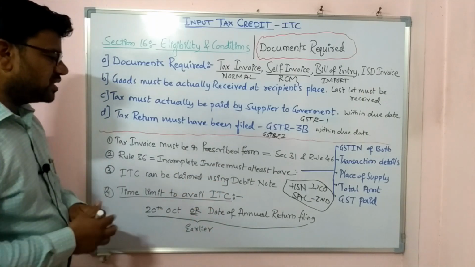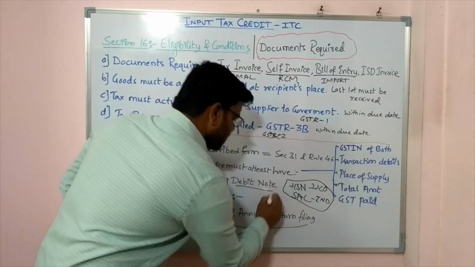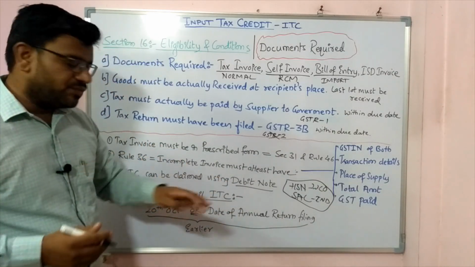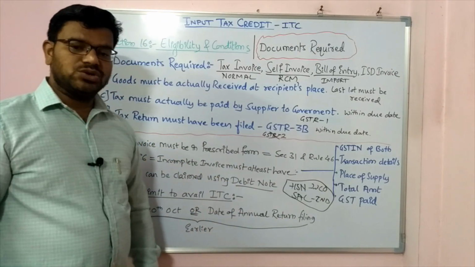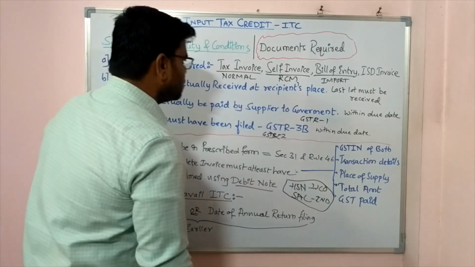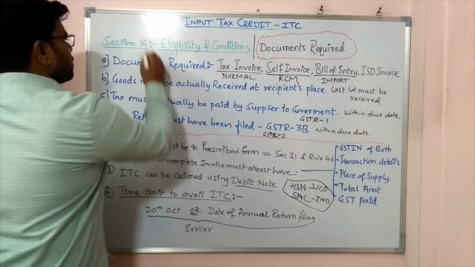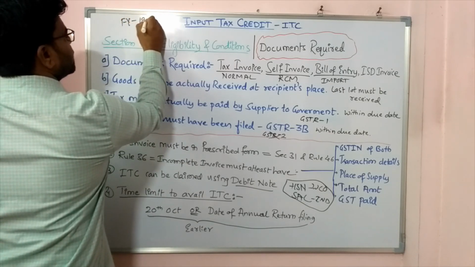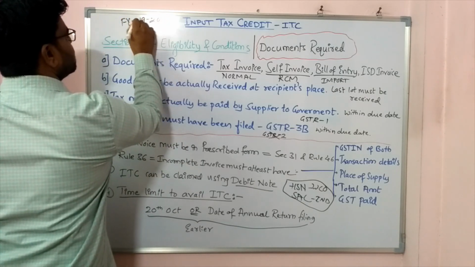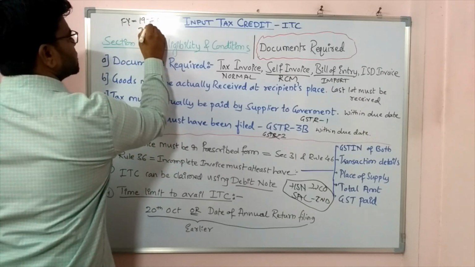Now there are some miscellaneous points like debit note and the underlying time limit of this debit note, right? And how did I get this 20th October? I'll tell you in short words. When the financial year ends, let us say financial year 1920, it ends on 31st March.